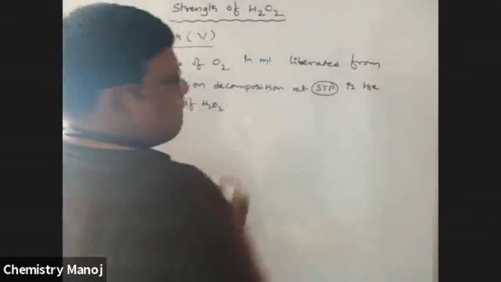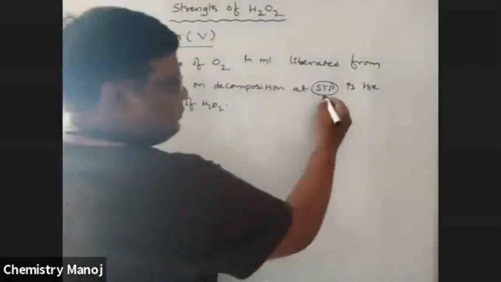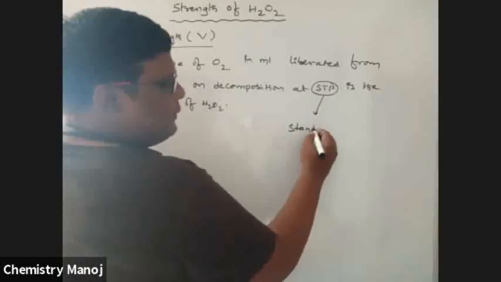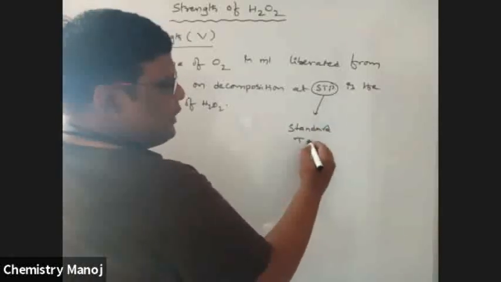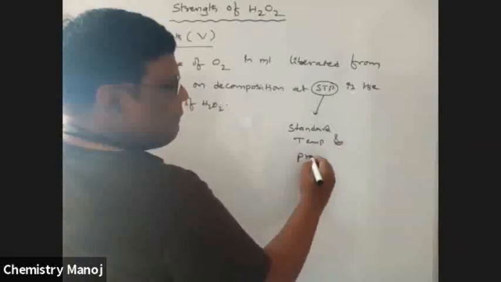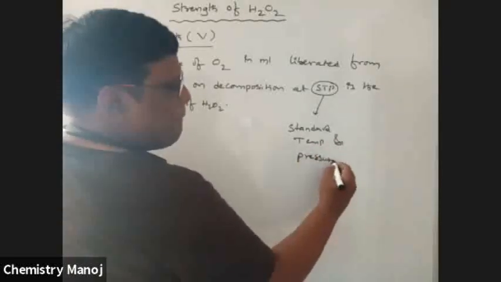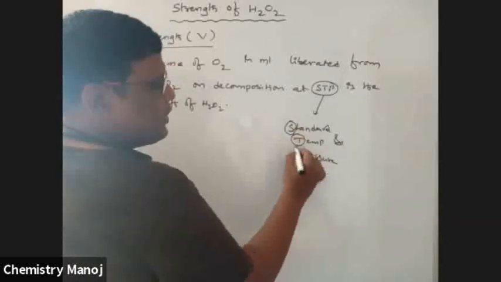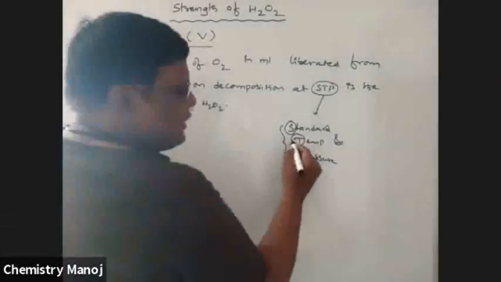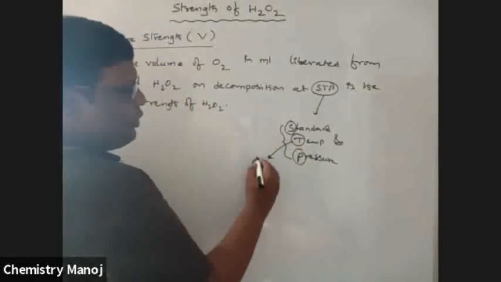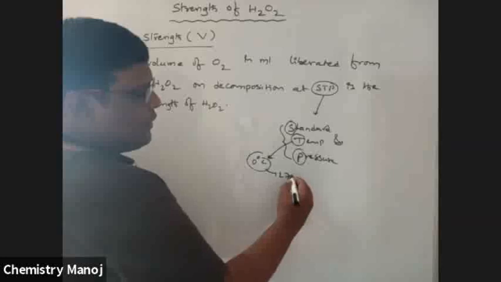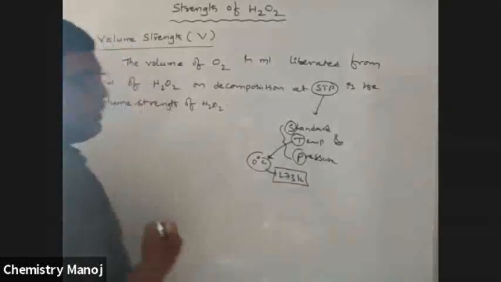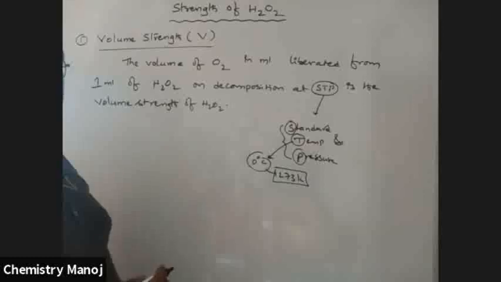STP. Technically, what is it? STP means standard temperature and pressure, simply called STP. That means temperature is fixed, that is 0 degrees centigrade or 273 Kelvin.